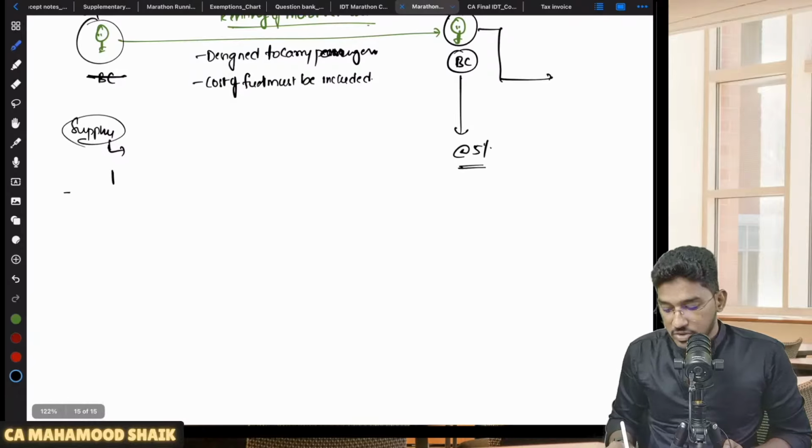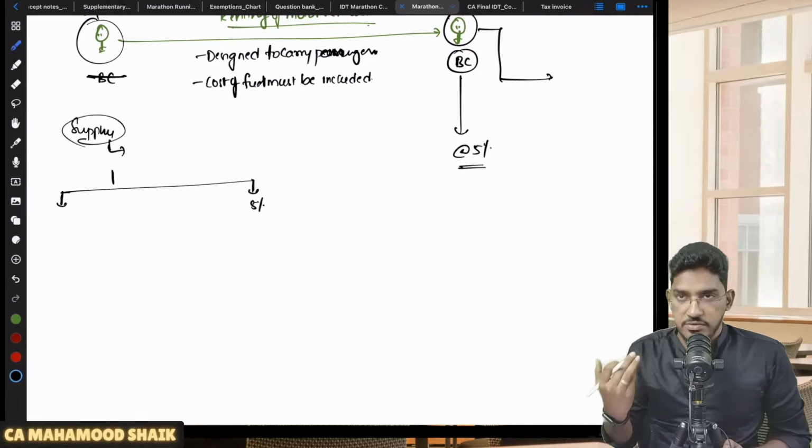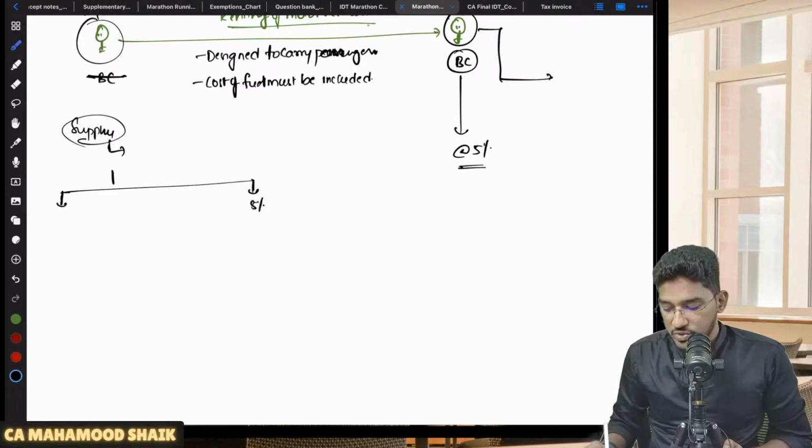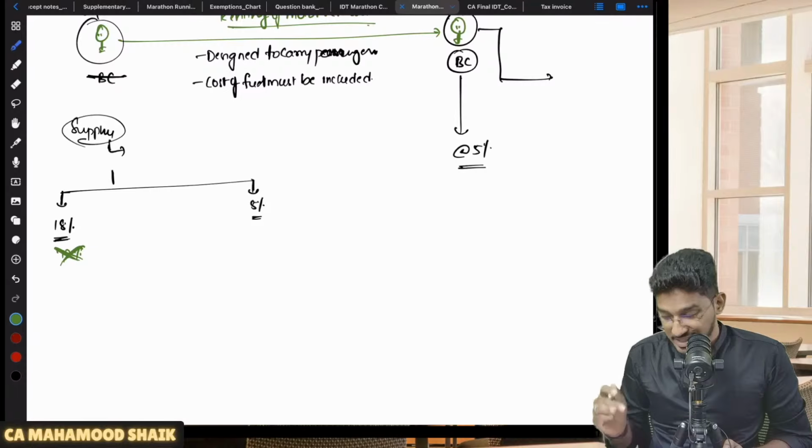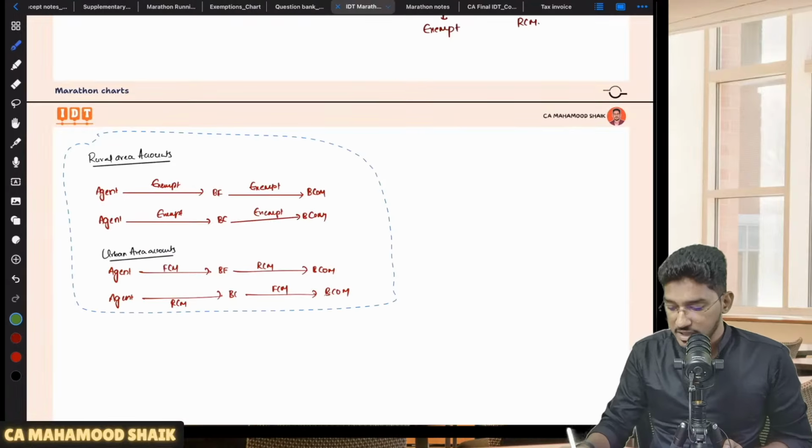In case the supplier wants to pay the GST under forward charge mechanism, two options are available. One, if you don't want full ITC, with restriction on ITC, you can pay the GST at the rate of 5% on your outward supplies. Another option is 18%. If you want to take full ITC, you have to pay 18% GST. Previously, the rate used to be 12%, but now it has been changed to 18%. This correction you are required to make.